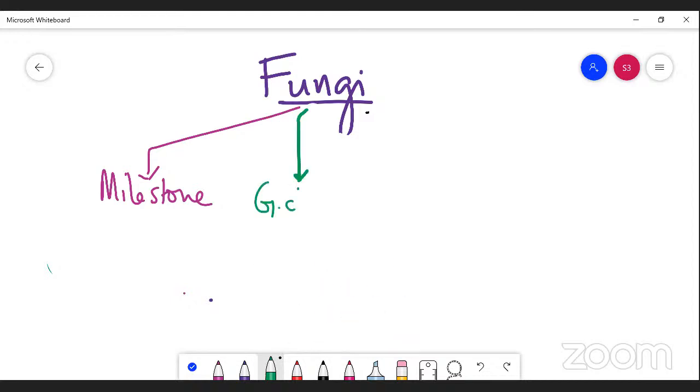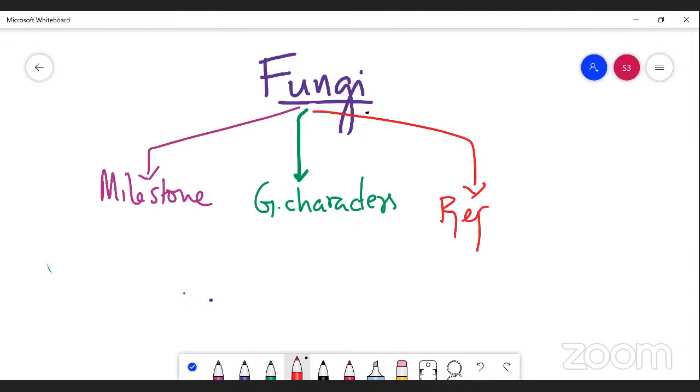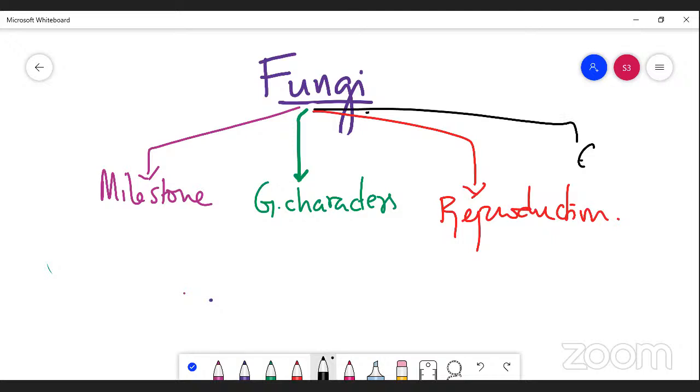And the third one is reproduction, and finally we are going to have economic importance, right? So these are the subtopics that we are going to see in fungi.